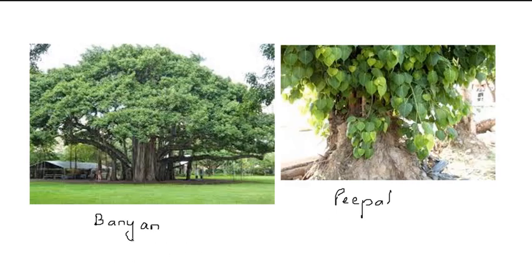They are different species, but they share some common characteristics, so they are grouped under the genus Ficus.